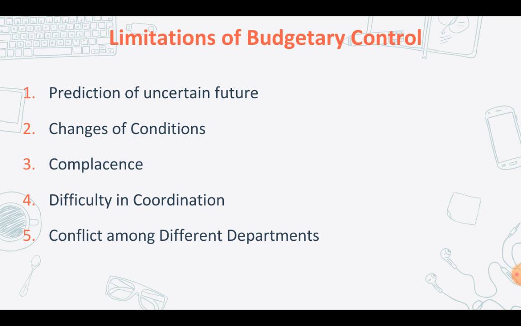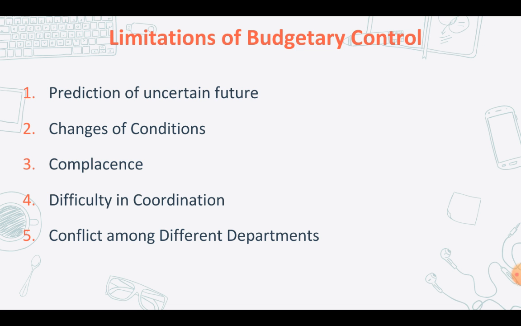And then fourth point, difficulty in coordination. Now, effective implementation of budgetary control depends upon proper coordination among your various departments, as the performance of the department also depends on the work of other departments and vice versa. So it requires the budgetary officer to oversee the integration of various activities to successfully implement the budget, and ineffective coordination as such would lead to ineffective performance. So when it comes to budgetary control, because it involves various departments, if there's no proper coordination, it will be quite difficult to implement budgetary control.